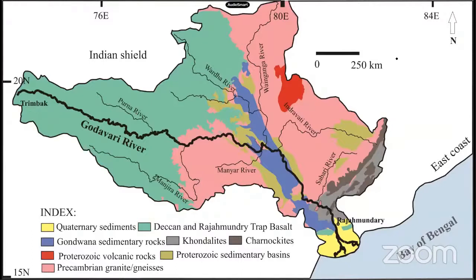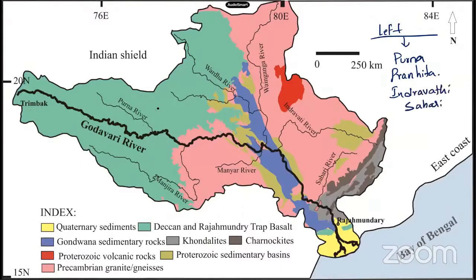Left bank tributaries include Purna, Pranahita, next one is Indravati, next one is Sabari, students. So every left bank tributary you can visualize here. This is Purna. This is Indravati. This is Sabari. Okay, now this is Manjira. So like this, students, many rivers are there.